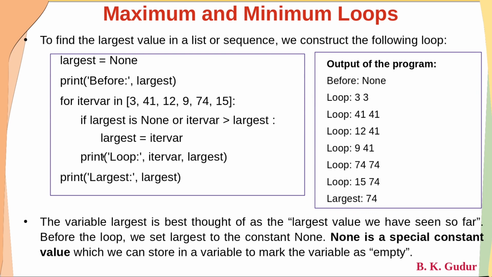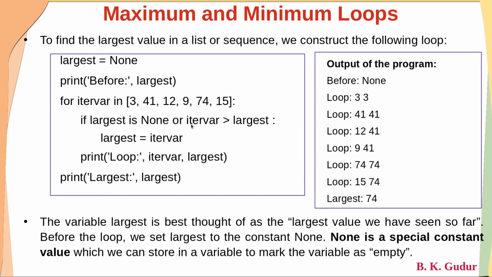You can see, dear students, that we print here. When it loops, iter_var will be 3 and largest will also be 3. Because of that, the first time it executes, it will print 3 and 3. The next time, after it prints, it comes here once again, and this time the iteration variable will be 41. Right now, largest is 3. Is largest None? It is not None, dear students, so this expression gives false. Now it will evaluate the next expression.